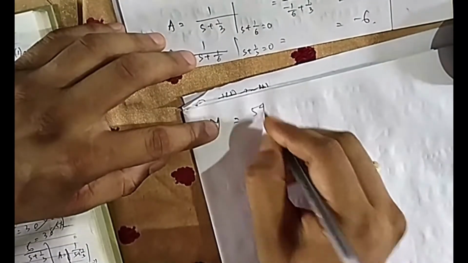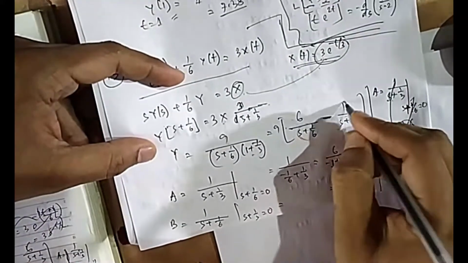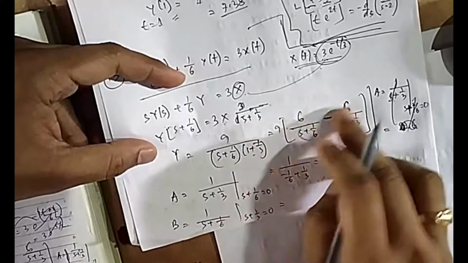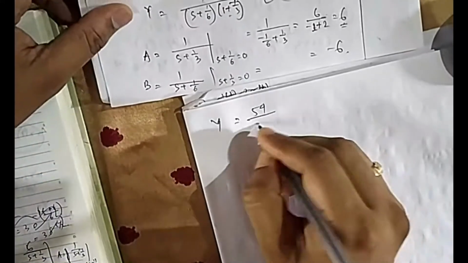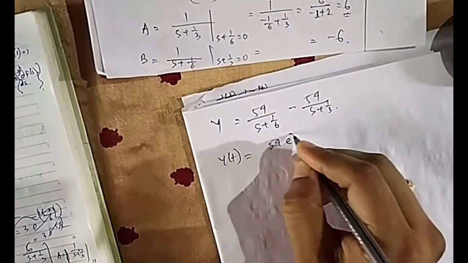How does your Y look? It will look like 54, 6 into 9, that is 54. So it is 6 by this, and it is minus 6 by this. So I put in 6 and minus 6. So 54 by s plus 1 by 6 minus 54 by s plus 1 by 3. So now if you take the Laplace inverse, your y(t) will be equal to 54 e to the power minus 1 by 6 t minus 54 e to the power minus 1 by 3 t.